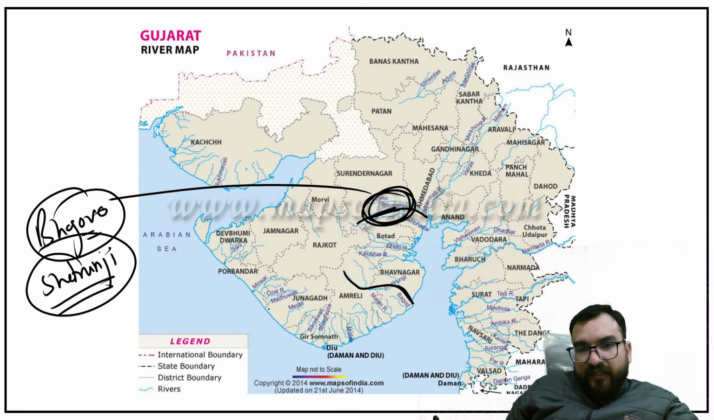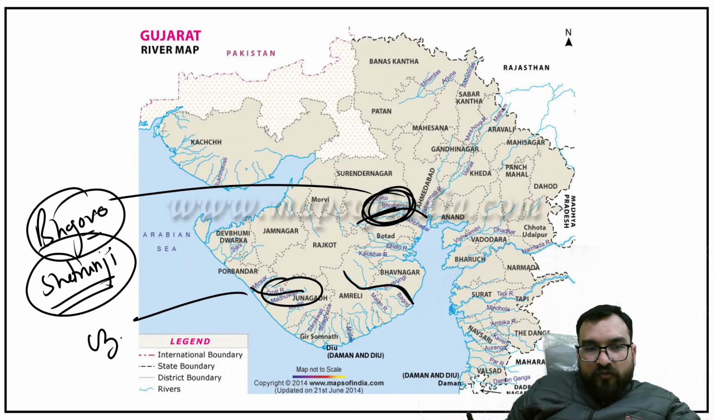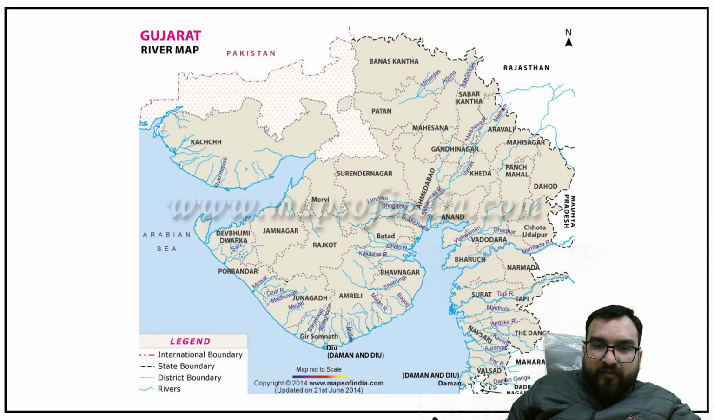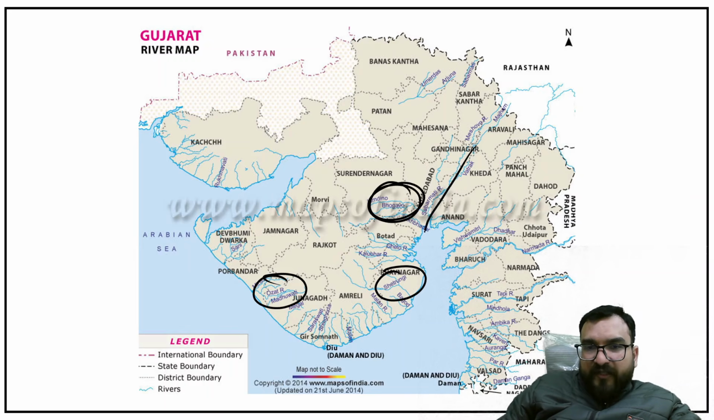Shetrunji. Alright. Then over here you will be finding Ozal river. This is Ozal over here. So these three rivers are important from here: Ozal, Shetrunji, and Bhogovo. From here Sabarmati is coming, from here Mahi is coming, and from here Luni is coming.